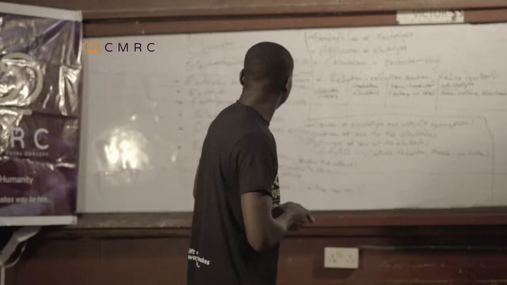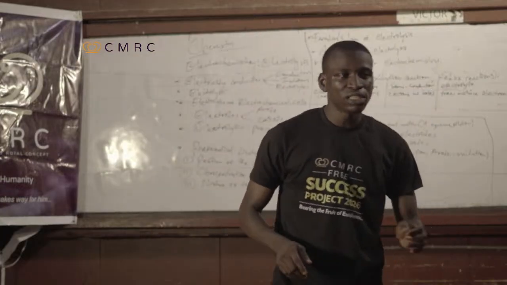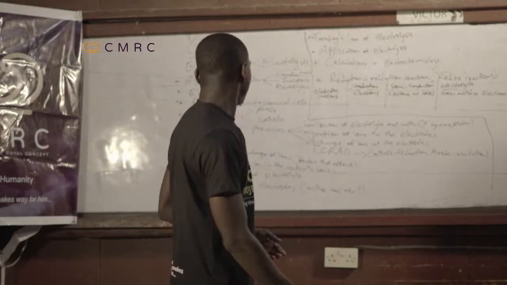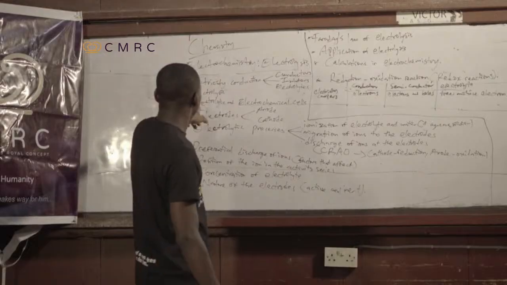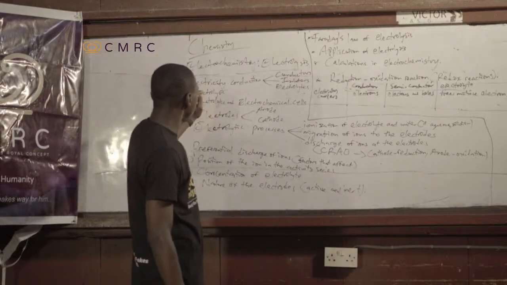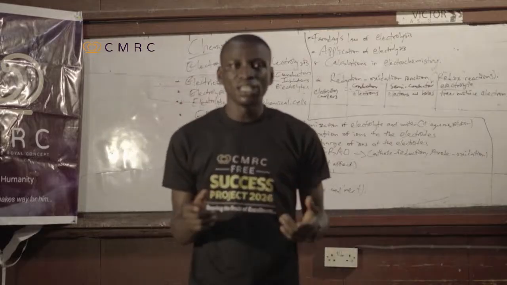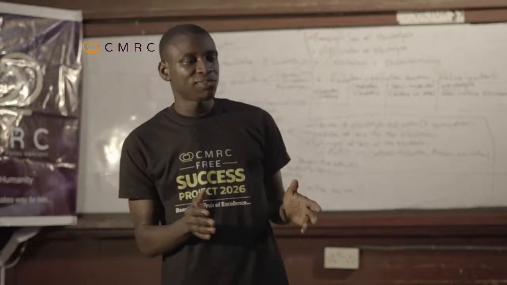Now let's move forward. In electrolysis, our main focus is the electrolyte. Let's go further. From what I put here, I've divided electrolysis, electricity conduction, and all this. Now let's go to what we call electrolytic and electrochemical cells. We have basically two types of cells: the electrolytic cell and the electrochemical cell, and there are differences between the two.